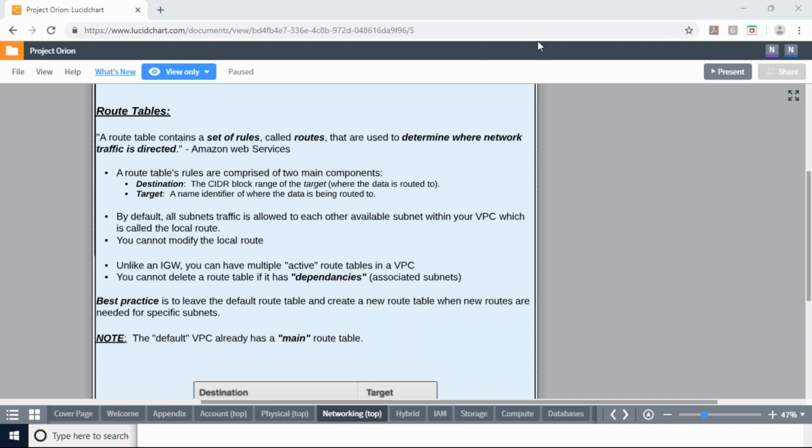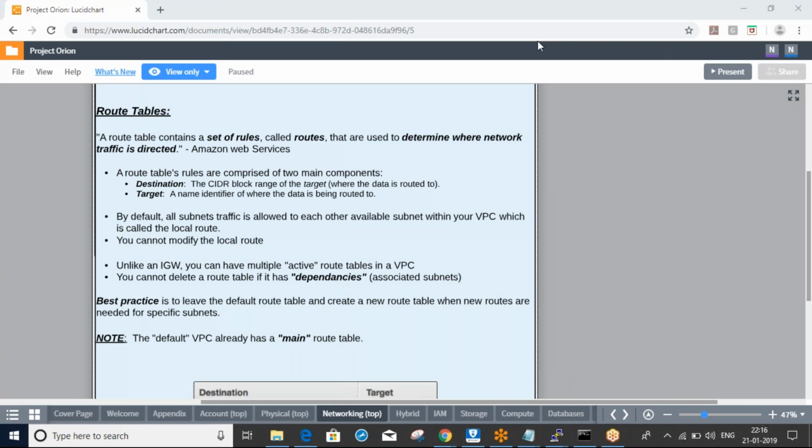Same like a router. If you are using Wi-Fi, we will have one router, and based upon the router we get the internet. Same thing here. In the router, we have some route tables. In the route tables, we have to mention the source, the destination, and target. Destination means the range of the target, where data is routed to. Target is a name or identifier of where the data is being routed to. We have to mention where we need to send traffic and from where we need to get it, in the route table.